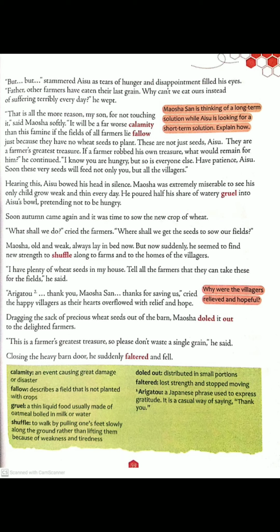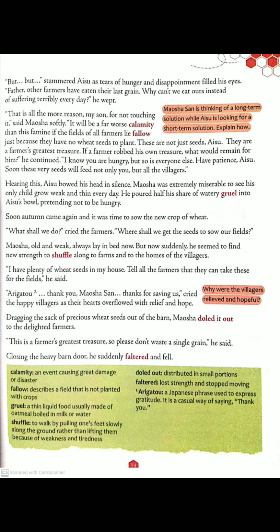Soon autumn came again, and it was time to sow the new crop of wheat. And now Autumn came again, and they had to sow the new crop of wheat. "What shall we do?" cried the farmers. "Where shall we get the seeds to sow our fields?" Now the farmers were saying that they didn't have seeds. What to do? How could they get the seeds to sow their fields?